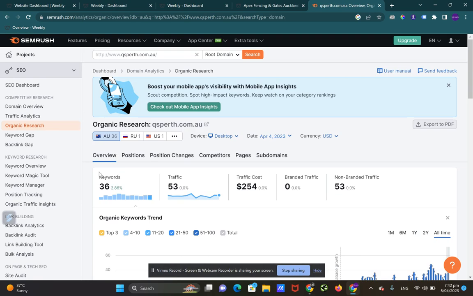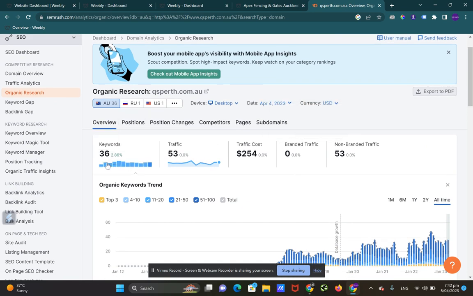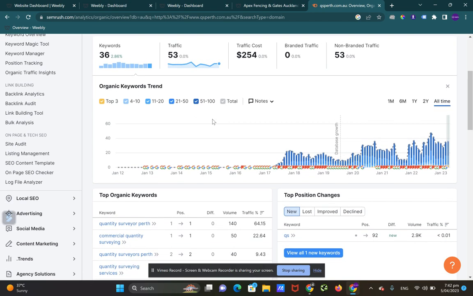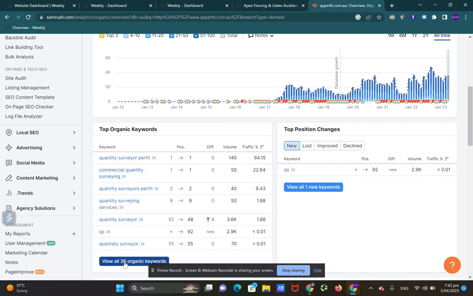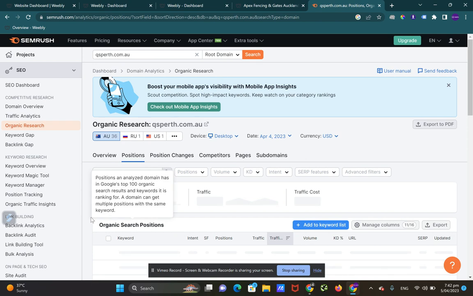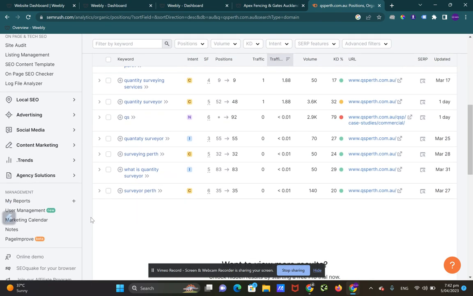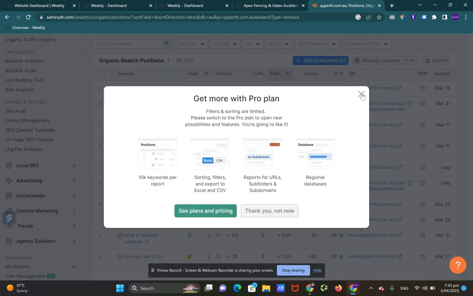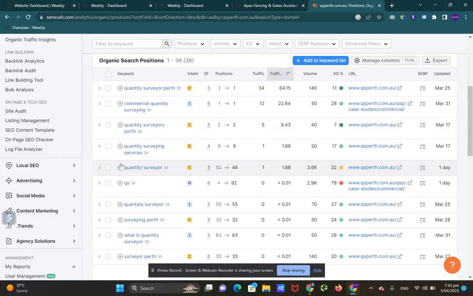And then here we've got the organic overview report. It ranks for 36 keywords, gets about 53 traffic a month. And this is what we want to click on, the organic positions report.